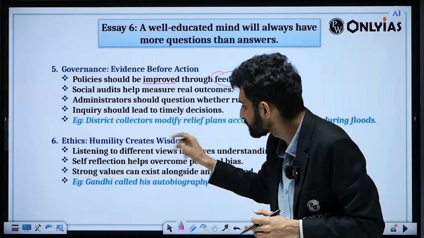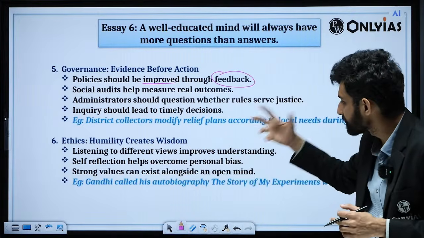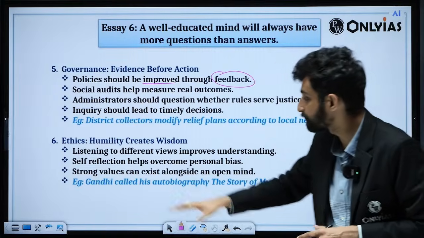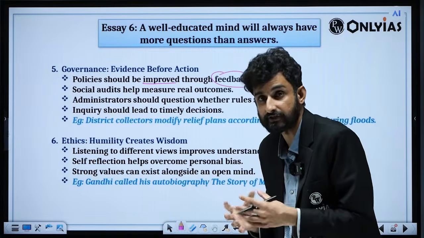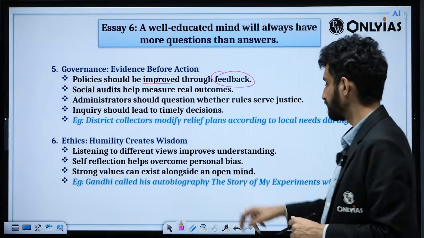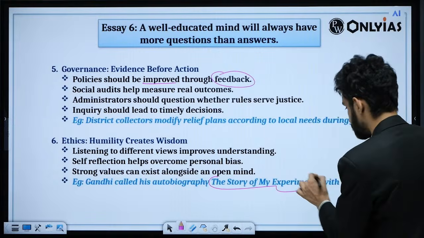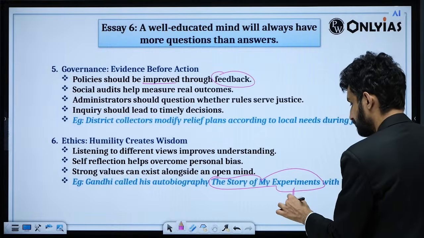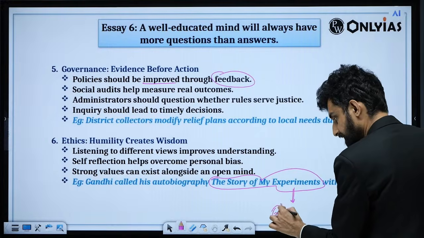Then humility creates wisdom. Listening to different viewpoints improves understanding. It helps us to understand the self, reflection, introspection, etc. So Gandhi called his autobiography the story of my experiments. And largely these experiments were the questions he asked of the self.